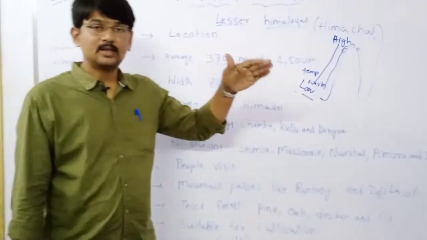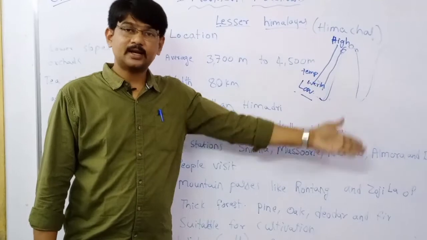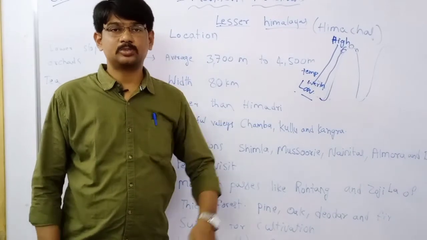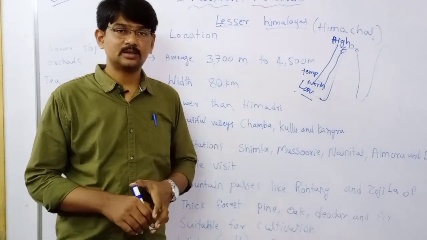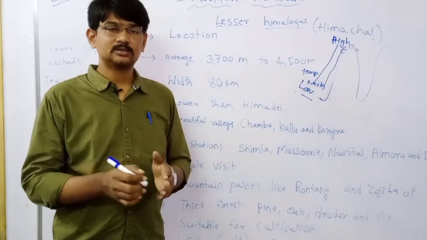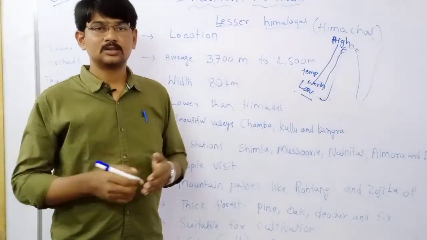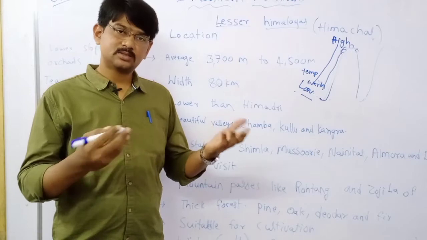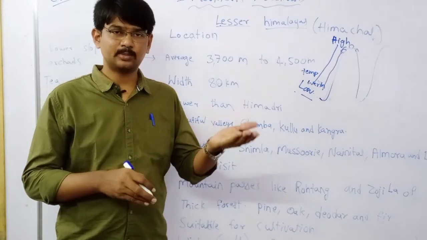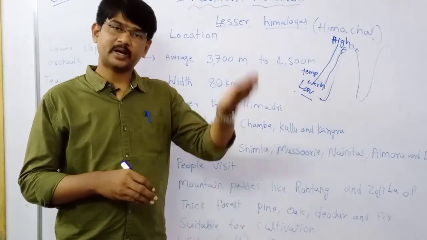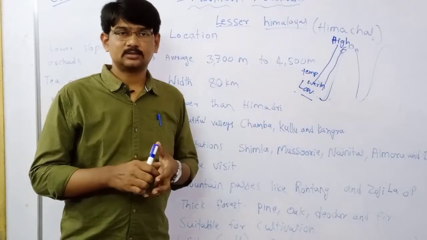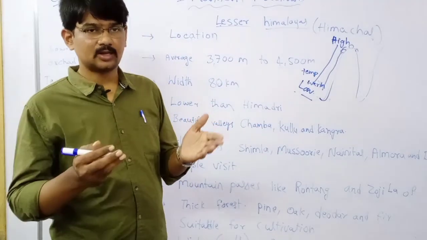Next, we already discussed in the matter of the Greater Himalayas that farming is not possible. What is farming or cultivation? It is just growing plants. For example, farmers are cultivating paddy crops, wheat crops and green mirchi crops.